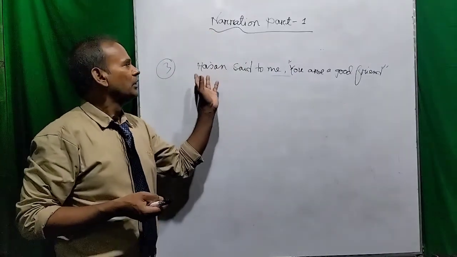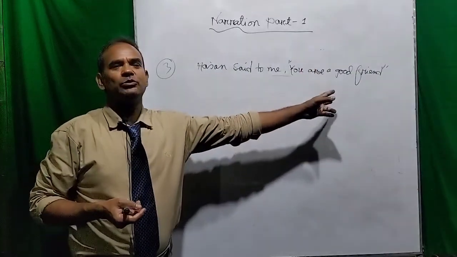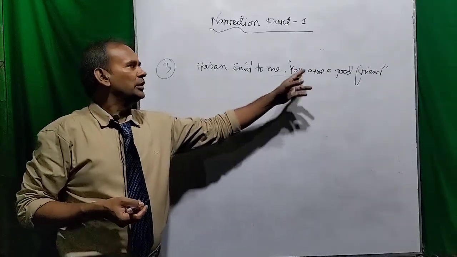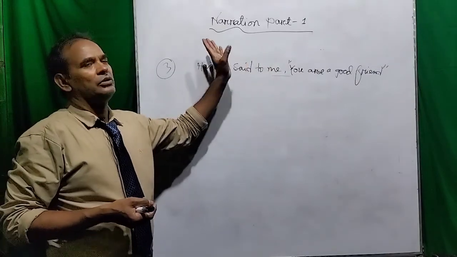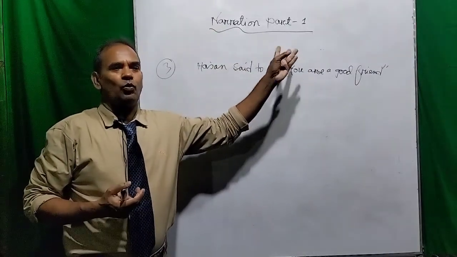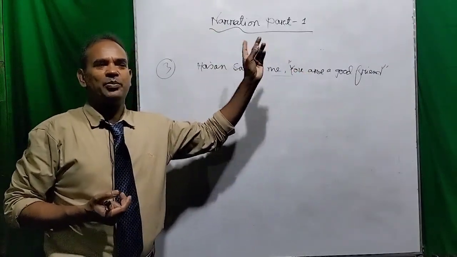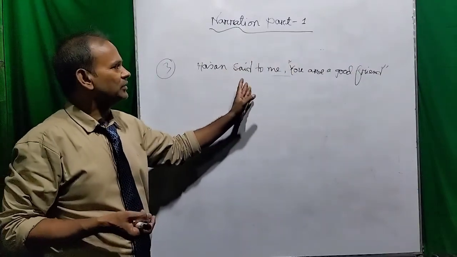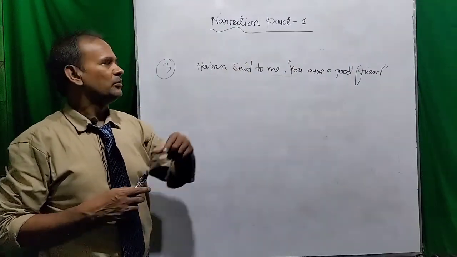Dear viewer, in your whole sentence you have to look for which word or words refer to the same person or object, then you can change the person.